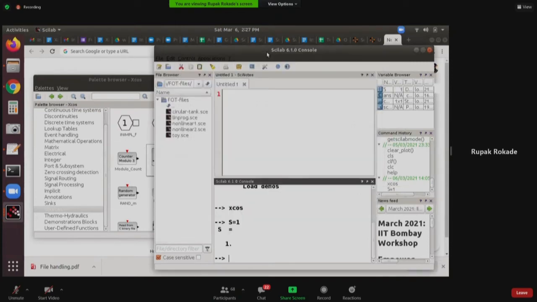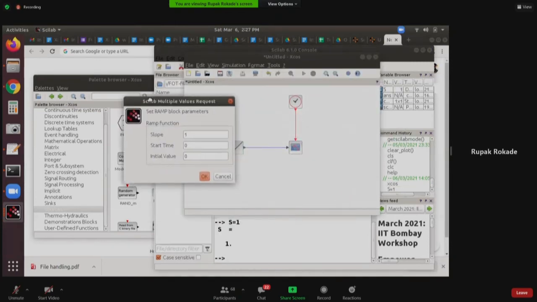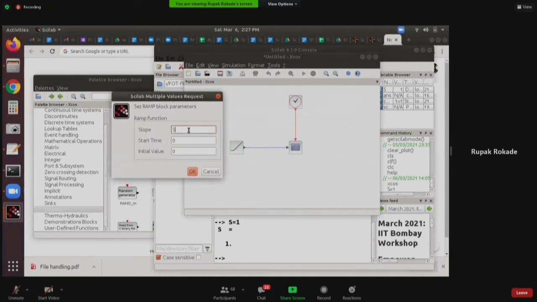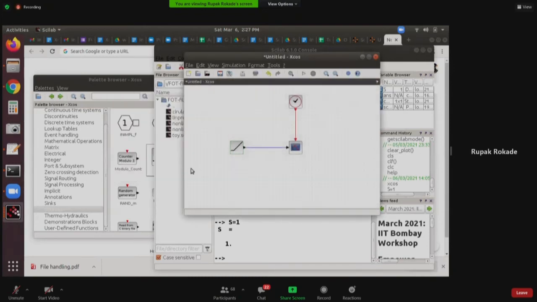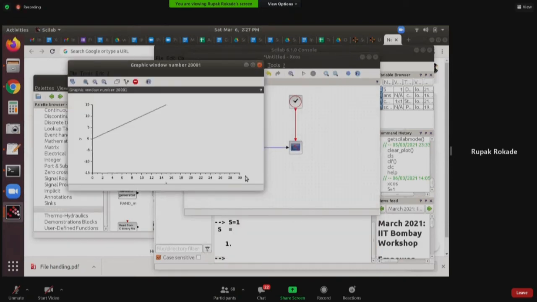I'll go back to my Xcos window. I'll choose the slope. Now if I make 1 as S, it should accept. Okay, it accepts, because now it knows what this is, right? Now I'll run the code. Again, the warning will come, I'll ignore it. And the slope is generated, right?